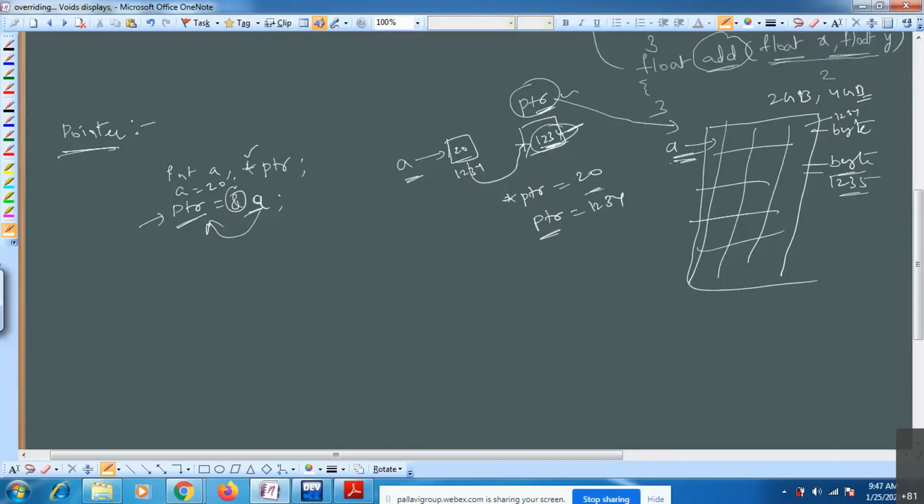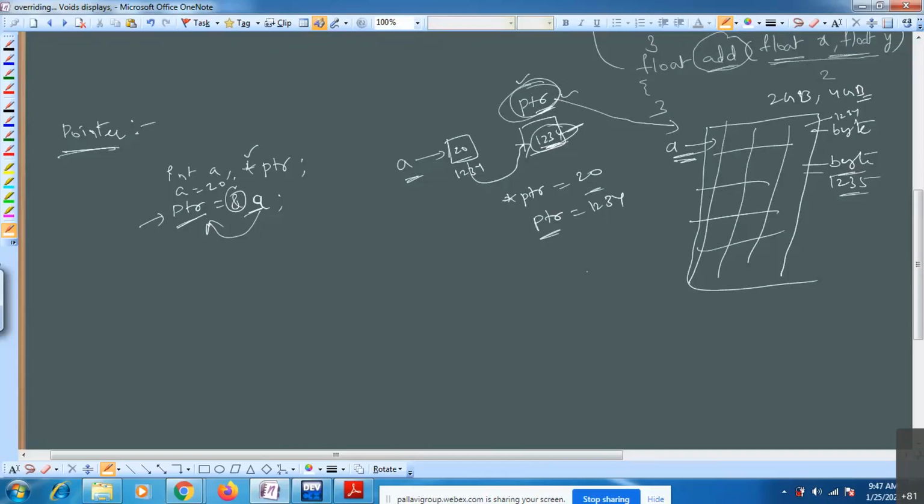Directly by using the address, you can access the data from memory. That is the reason we use pointers. Retrieving data from memory with pointers is very fast. That's why many softwares, like antivirus software, use the pointers concept.